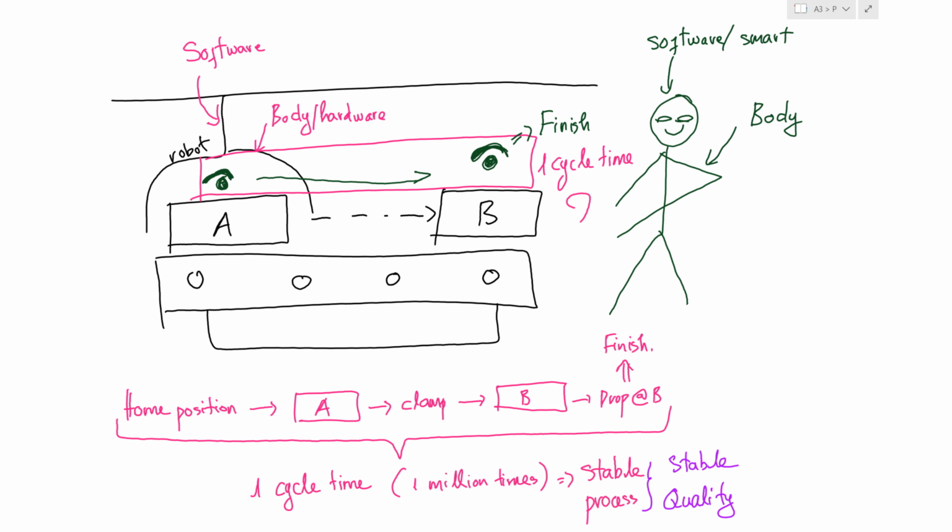The question now is, what happens if the man does this action 1 million times? The answer is the man cannot keep a stable process. So it can lead to NG quality. Now, how can we keep a stable process for the man? We need to use work instruction standard.